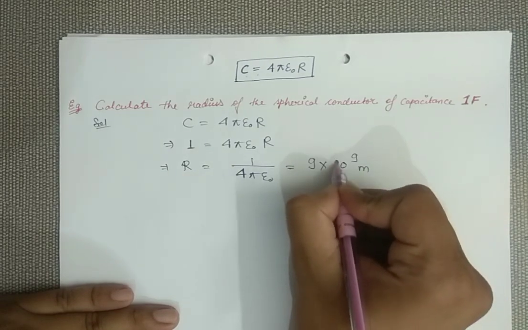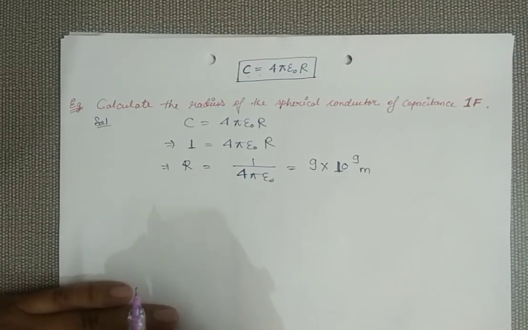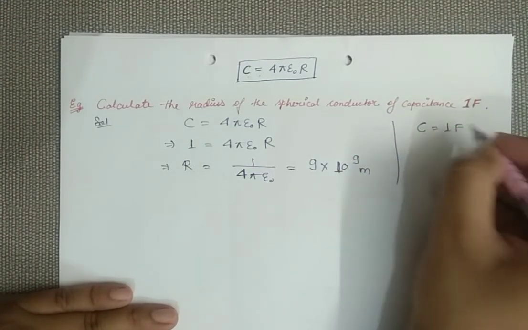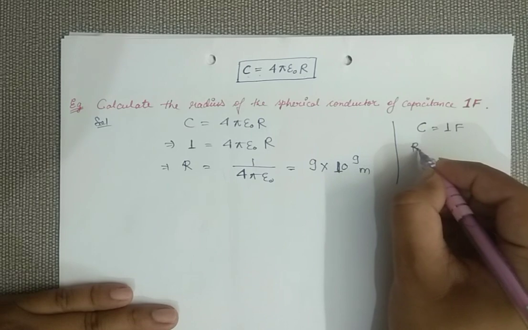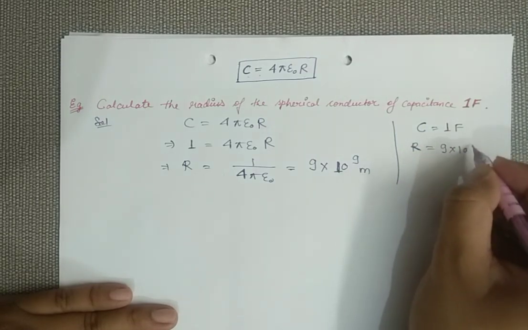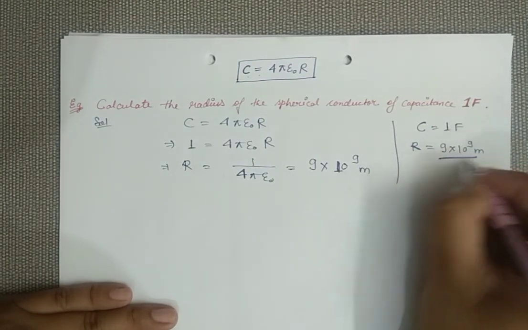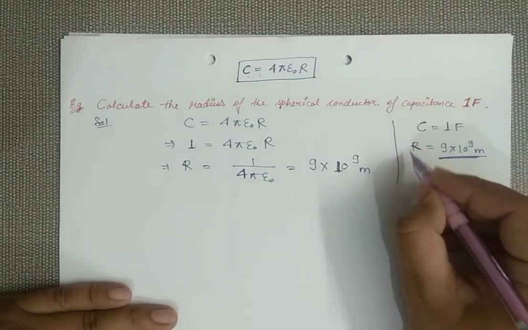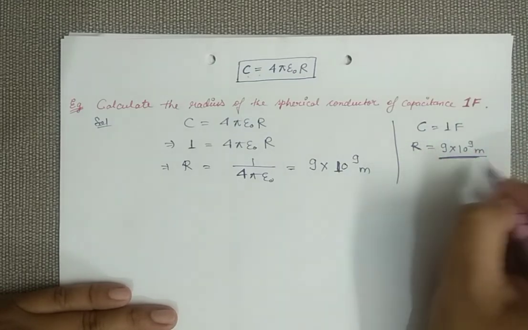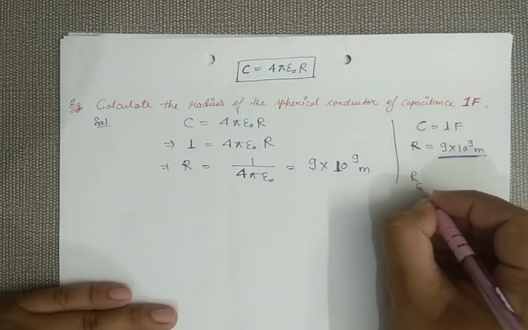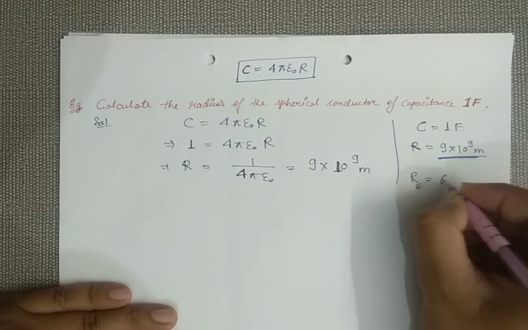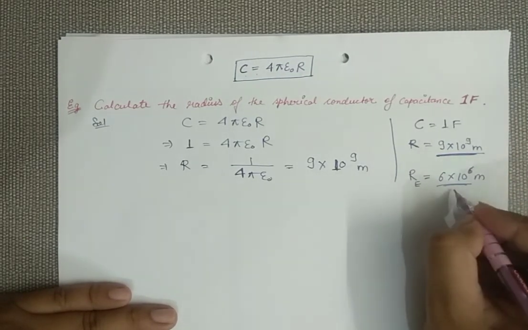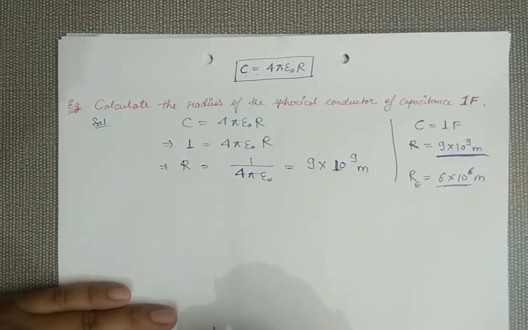So in order to develop a capacitance of 1 farad, I have to take a conductor of radius 9 into 10 to the power 9 meter. See, this value is extremely large. It is not possible for us to develop a sphere of this size, because the radius of our planet earth itself is 6 into 10 to the power 6 meter. Then how can we build such a large capacitor on the earth?